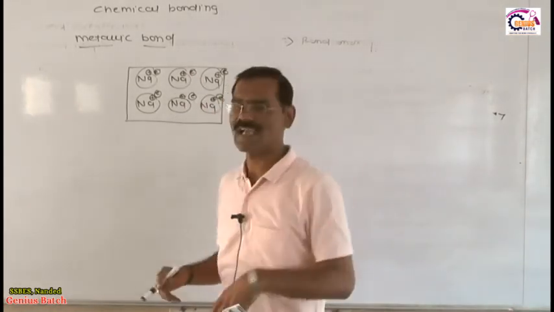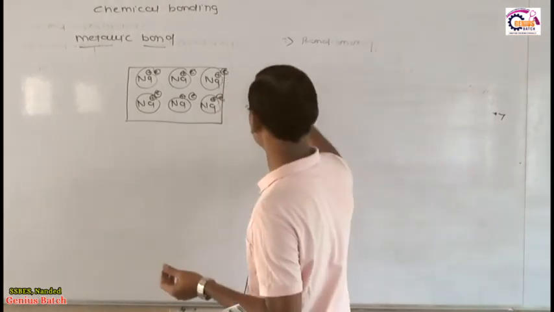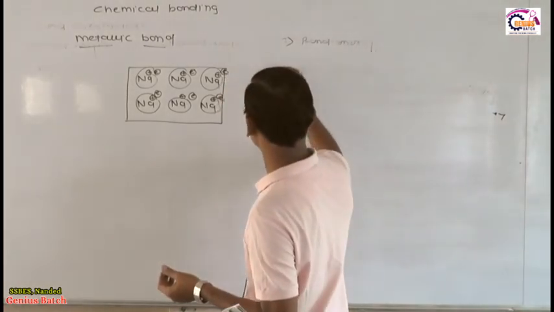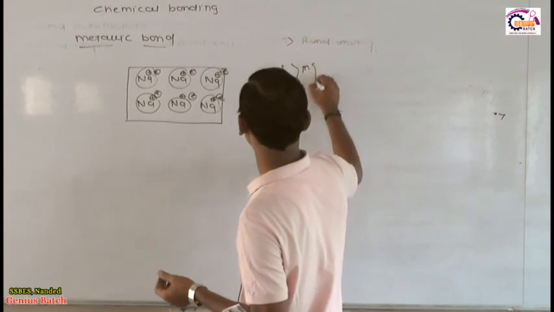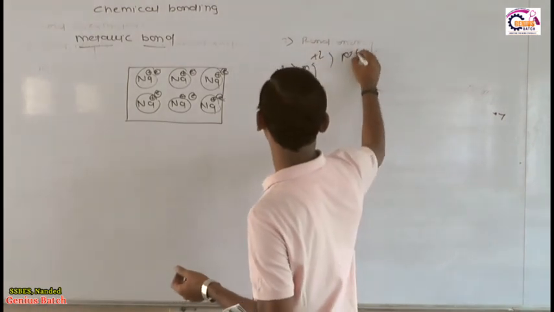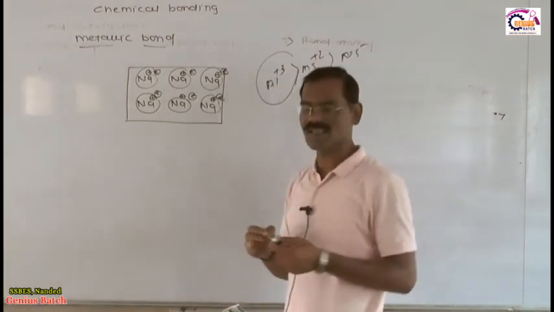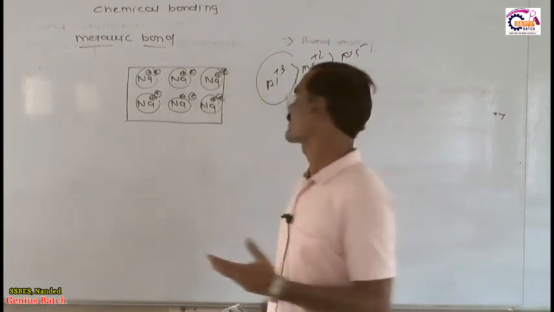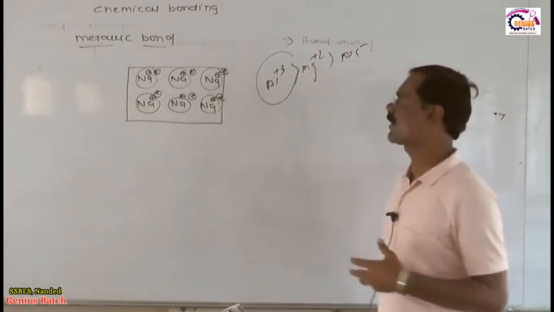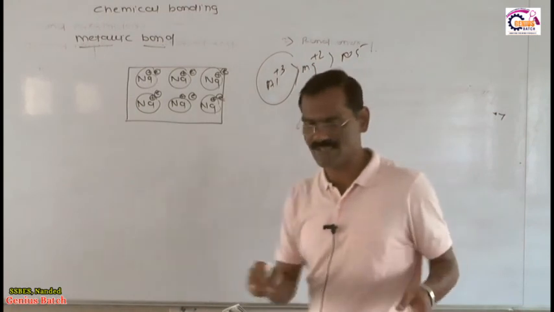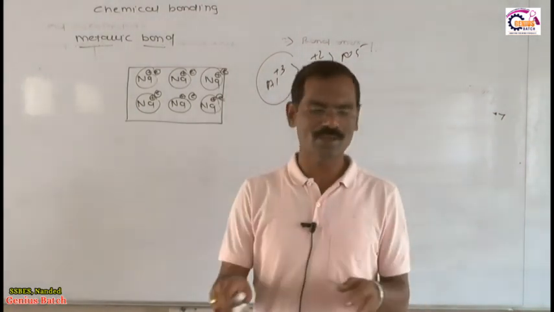My friends, as the number of electrons increases, the strength of the metallic bond increases. Aluminium contributes 3 electrons, magnesium contributes 2 electrons, sodium contributes 1 electron. The strength of the metallic bond of aluminium is always greater than magnesium, which is always greater than sodium. So these are the very introductory and basic points of this topic.